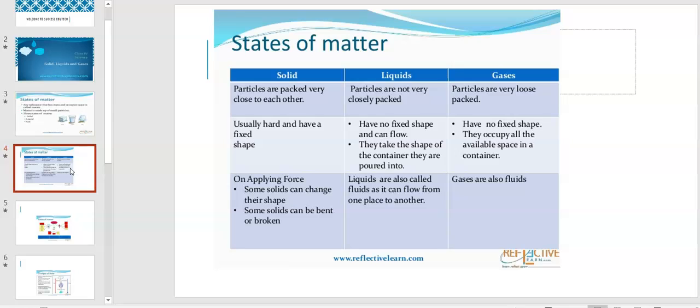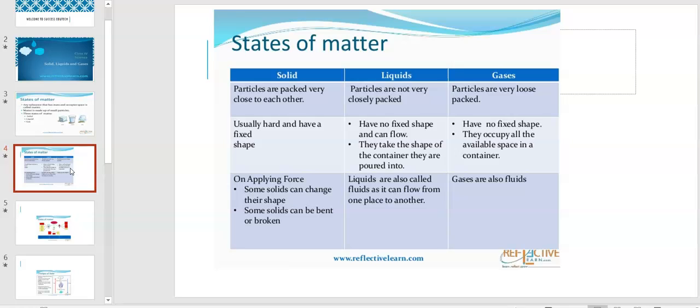And solids, on applying force, some solids can change their shape and some solids can bend or break. Suppose you take the example of a rod, if you are applying force, it may be bent. Or if you take the example of aluminum vessels, if you are pushing them, or using force, they can even change shape.